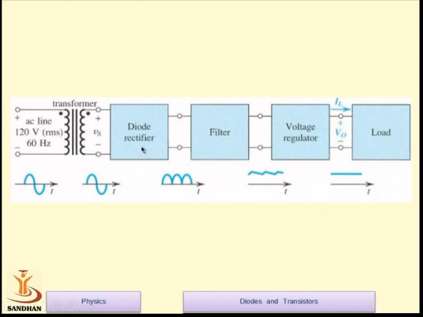So the rectifier is a circuit where the component diode is used. The first component of this rectifier circuit is a step-down transformer, which transforms the higher voltage AC into lower voltage AC. This is the diode rectifier, where we may see two types of rectifiers: one is the half wave rectifier, another is the full wave rectifier.